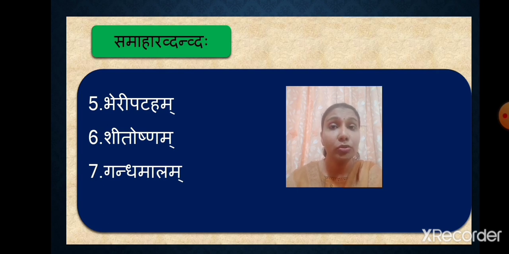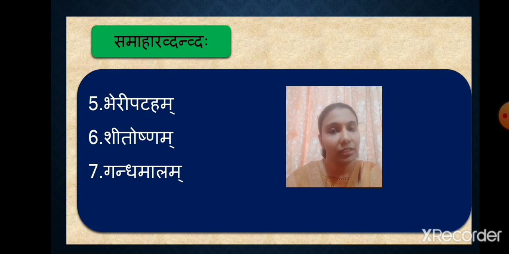These two are used to worship the god. So bheri pataham, shitoshnam and gandhamalam, these three examples belong to three different categories which come under samahar dvandva samasaha, and all the three examples are in napunsakalingam ekavachanam. So these are the examples of samahar dvandva samasaha.